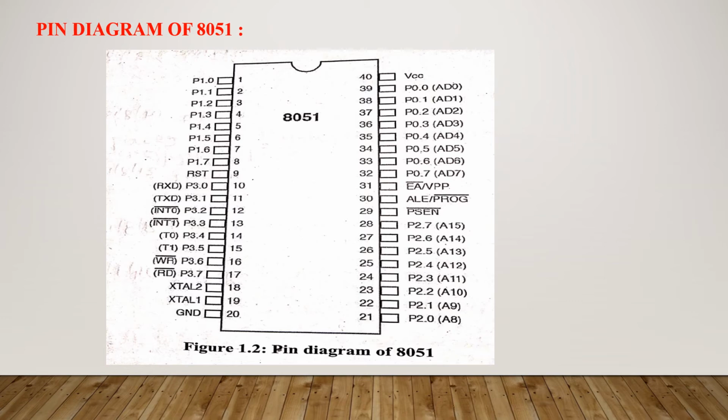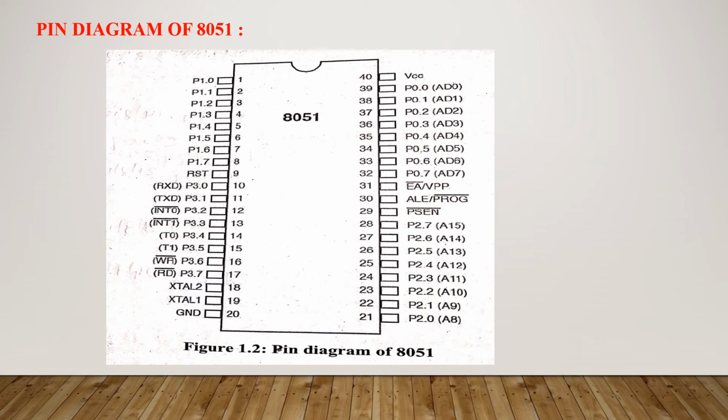Pin number 10 to pin number 17 are used by port 3. So port 3 pins are also used for alternating functions shown in bracket here. Pin number 18 and 19 are used by crystal oscillator. So these two pins are used to generate the clock frequency signal. Pin number 20 is a ground connection.